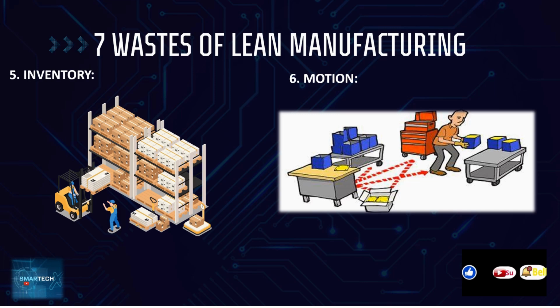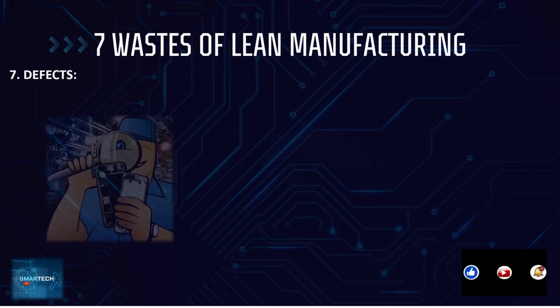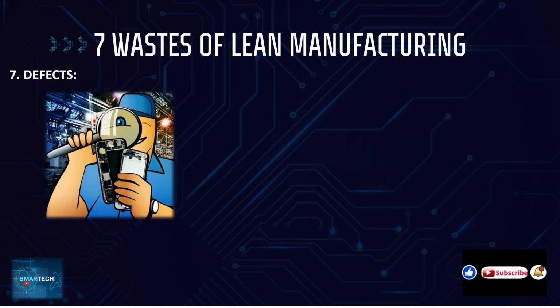Now it comes to the 7th waste, which is related to defects. Defects are obviously quality defects, scraps, or rejections. And the 8th waste is unused talent.